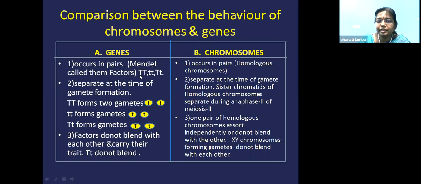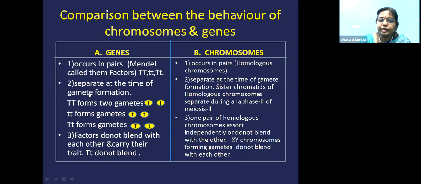For example, tall and dwarf, if we cross, capital T is in a pair. The alleles are in pairs. Small t, the alleles are in pairs. Capital T, small t, the alleles are in pairs. Likewise, chromosomes also pair during the cell division. That is called a homologous chromosome. One will come from the father, one will come from the mother. So they also pair.